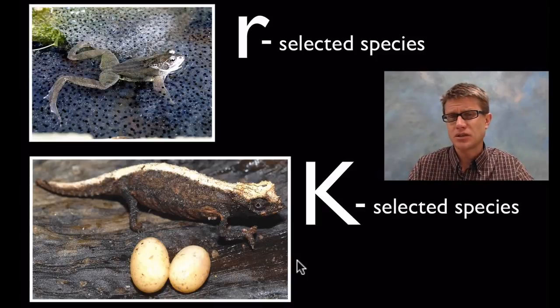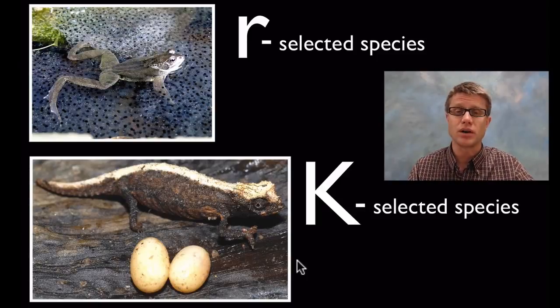There are obviously species that are somewhere in the middle. So what about a tree, do you think? A tree grows really slow, but they're going to produce a lot of offspring. And so what are they? There's probably no right answer for that. And so again, what is logistic growth? It's growing quickly, but eventually reaching a carrying capacity. And that's based on limits in your environment. And I hope that was helpful.